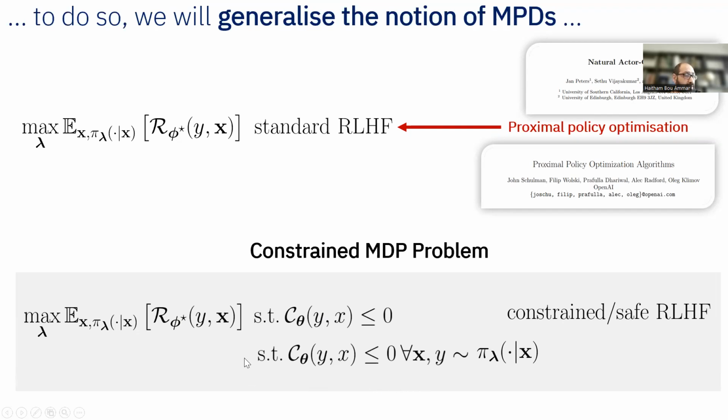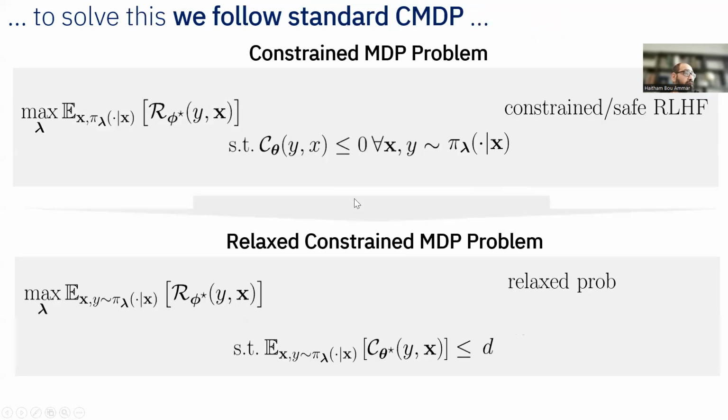Now, please notice that this constraint, in this way, is actually defined for every X from your data and for the Y coming from your policy. So this C theta, which is this constraint, I just rewrite it here to detail to you that this is a constraint for all X's and for Y that are coming from the policy, which is the LLM you're trying to fit. Now, the problem is that this is a very hard constraint to deal with, because it has to hold for every X, and for Y coming from the policy.